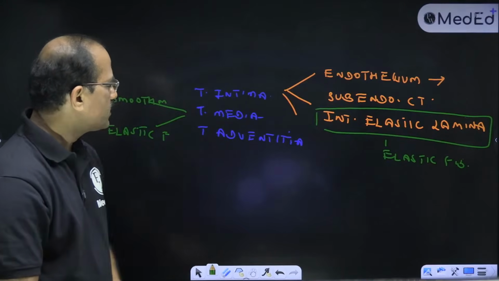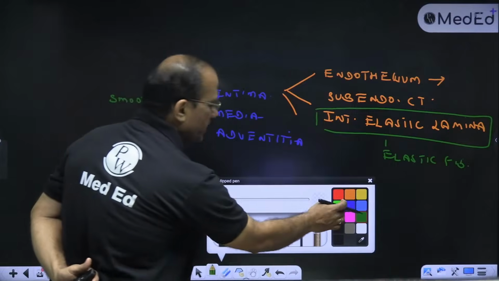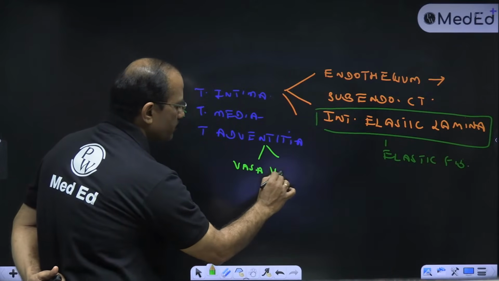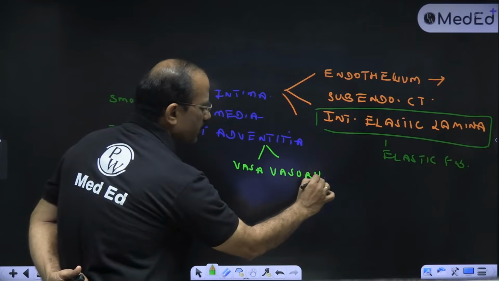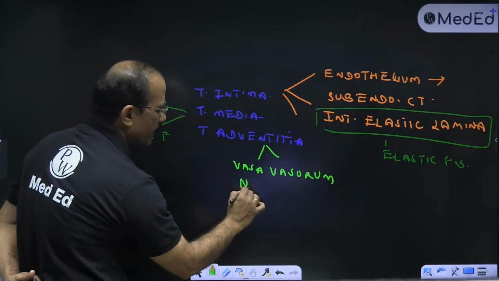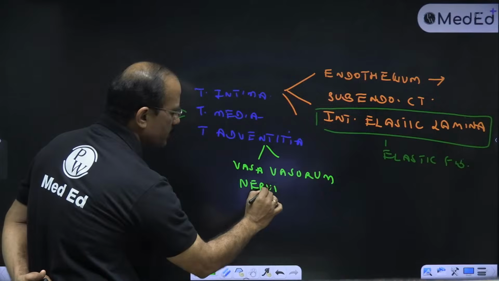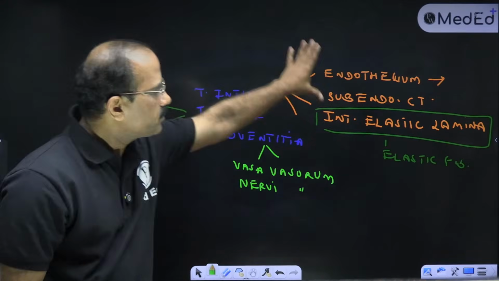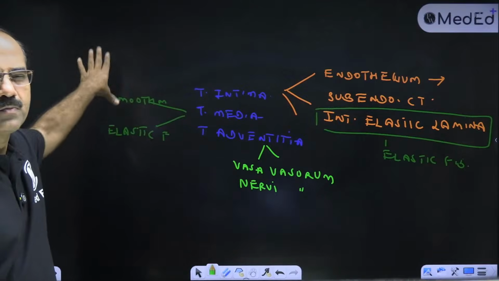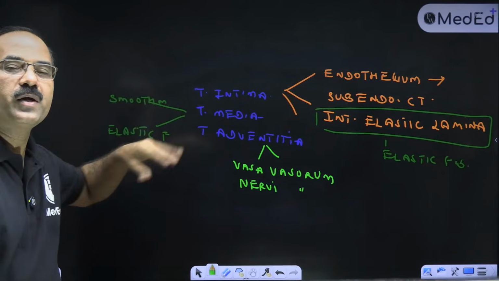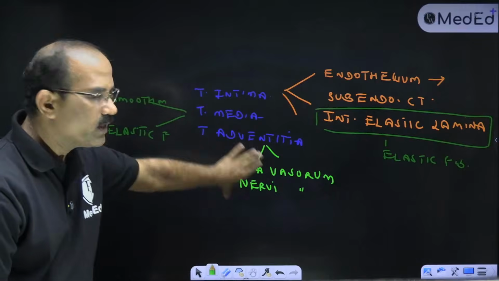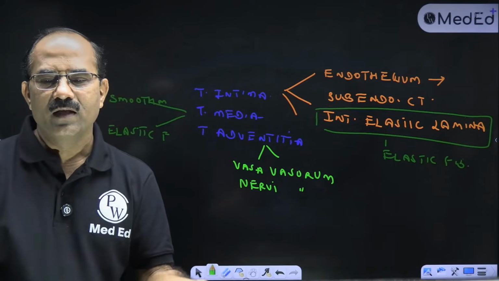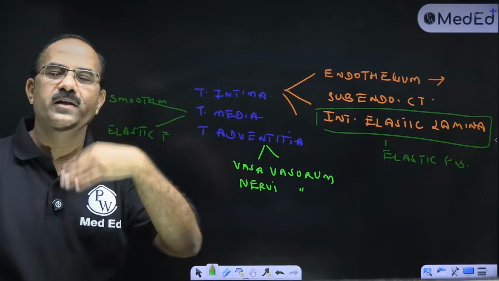Fine. What does the tunica adventitia contain? Tunica adventitia will contain vasa vasorum. These are blood vessels supplying the blood vessels and the nerves supplying the blood vessels, nervi vasorum. So these are the layers of tunica intima. Tunica media has smooth muscles or elastic fibers depending on what artery it is. And in tunica adventitia there will be blood vessels supplying blood vessels, and nerves supplying the blood vessels.